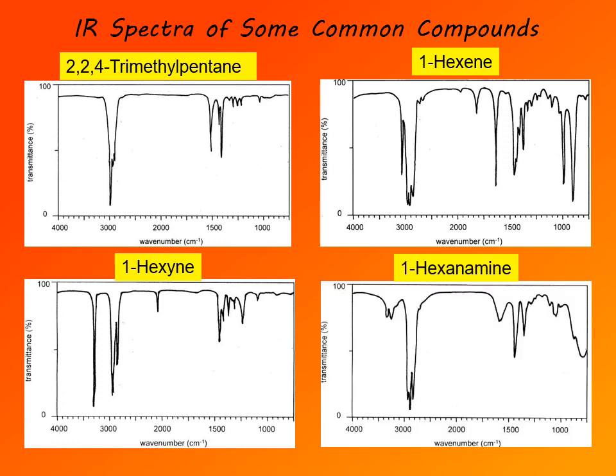And in this case, we have another absorption around 3300. In fact, there are two of them, two closely spaced weak sharp absorptions. That's characteristic of primary amine. So again, you can draw a conclusion that this is a primary amine, but you can't tell which one it is. Again, to tell which one, you would need more information. You would probably need mass spectrum and NMR spectrum. This is 1-hexene amine.